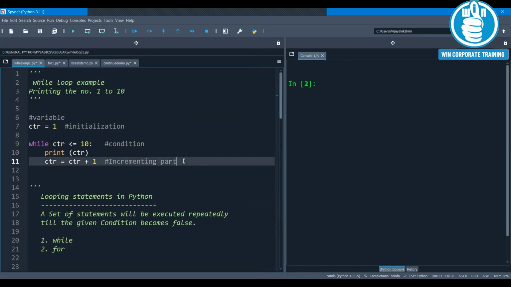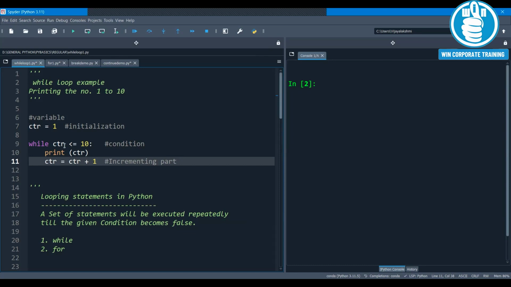If you take up any looping statement, it will have three parts: initialization, condition, and the incrementing or decrementing part. What is initialization? Assigning a starting value to the variable is called initialization.